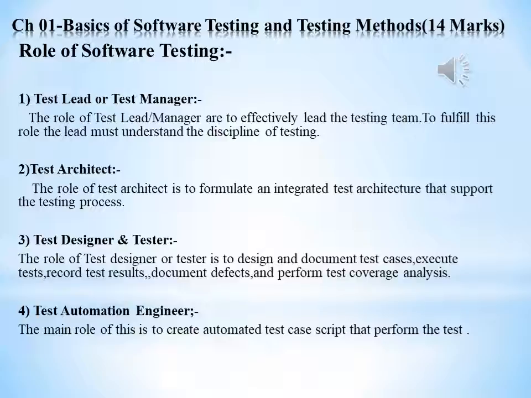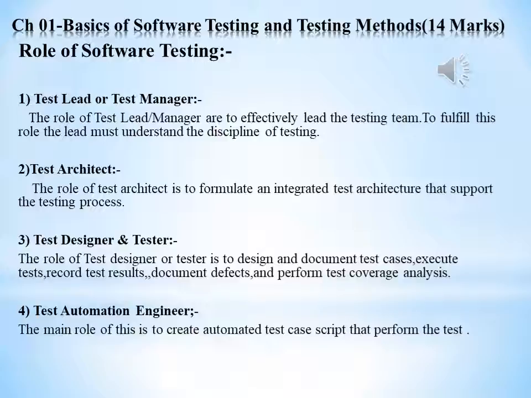Fourth is the test automation engineer. The main role of the test automation engineer is to create automated test case scripts that perform the tests.